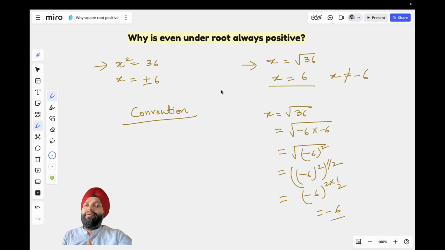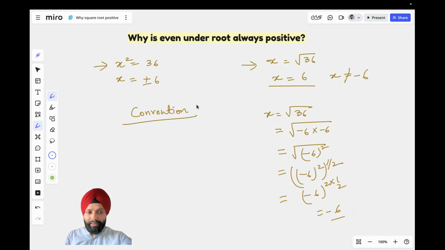So it's a convention. It is not something that can be mathematically derived, that even root or square root has to be positive. On the contrary, as I have shown here, one can mathematically argue that a square root can eventually turn out to give a negative answer, right?